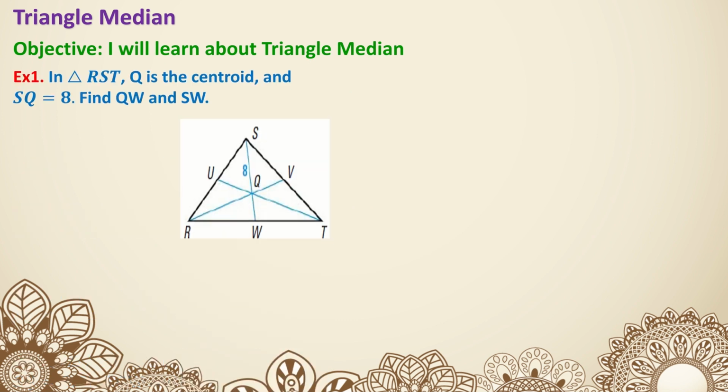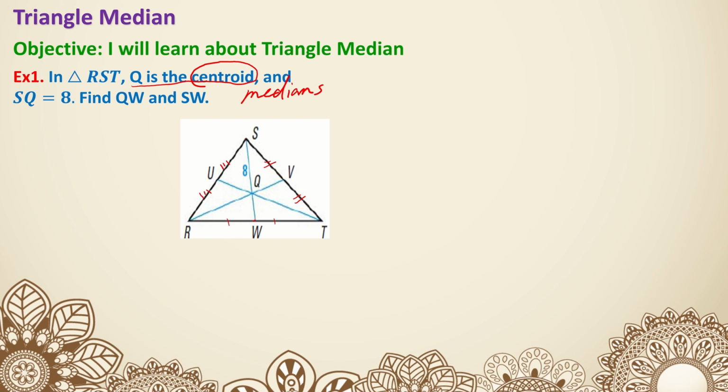Example 1. Q is the centroid, so this is enough information to tell you all of these lines are actually medians. Because if Q is the centroid, its vertex connects to the centroid, that means going to the other side, that's going to be the midpoint. So these two portions are the same, these two portions are the same, and these two portions are the same. So it's guaranteed that they're all midpoints.